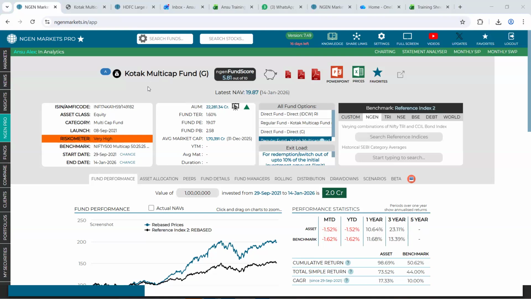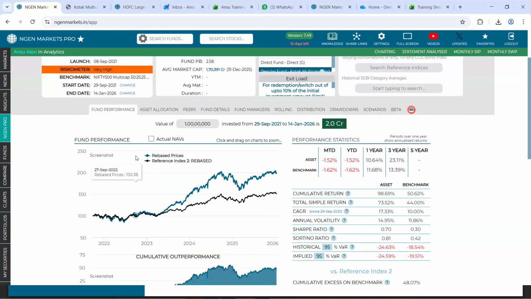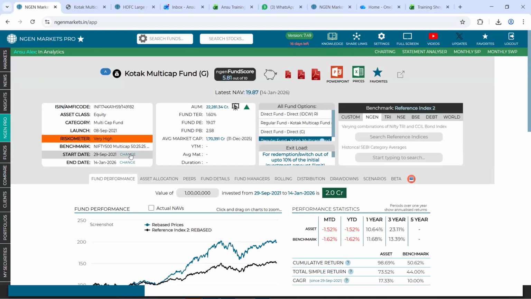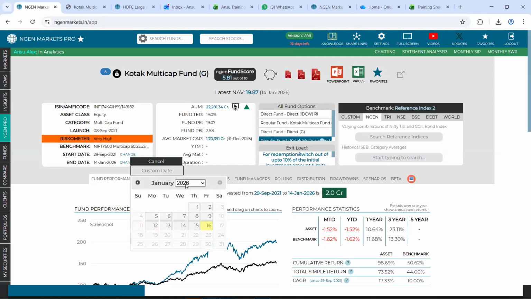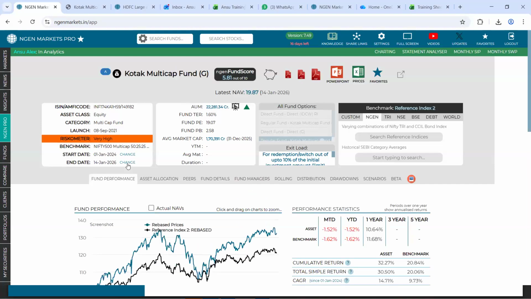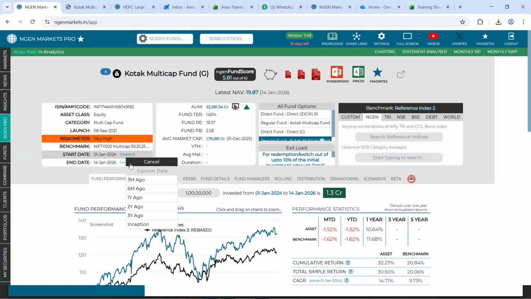Okay, there's another question in the chat box. How do we customize the period for returns? So right here, if you want to view it for a different time period than what you see on the screen, you can simply click on this change as an option. Let's say you want to view it from 1st Jan 2024. You can simply click onto this option and select the dates. If not, we have also provided certain predefined time periods. You can also select them.